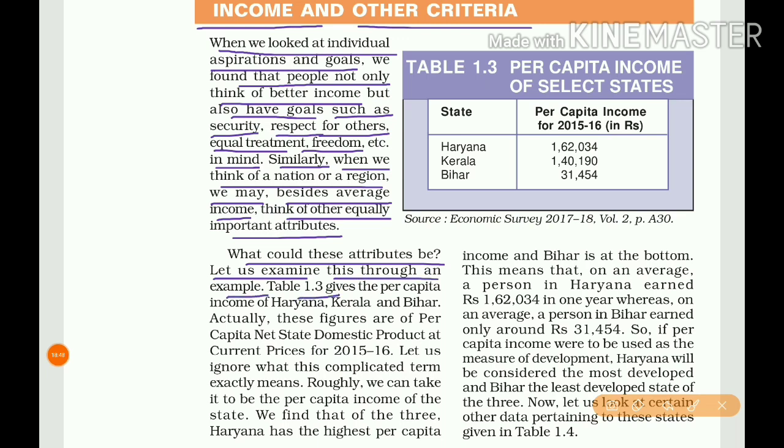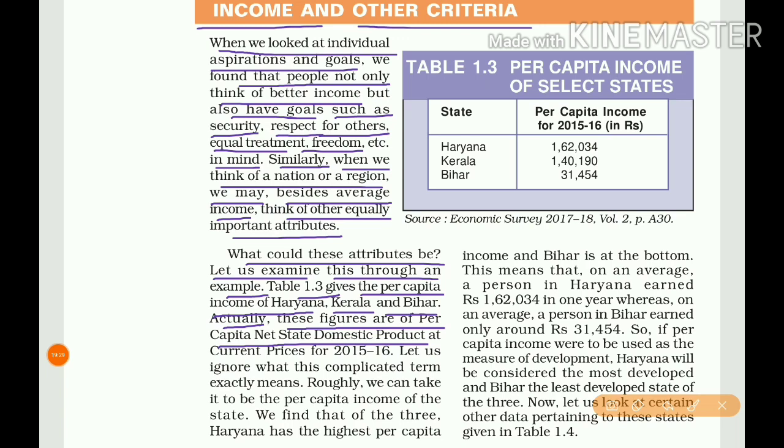Table 1.3 gives the per capita income of Haryana, Kerala and Bihar. Here in the table are the states Haryana, Kerala and Bihar, and the per capita income of each state for 2015-16 in rupees. Haryana has 1,62,064 rupees, Kerala 1,40,190 rupees and Bihar 31,454 rupees. Actually, these figures are of per capita net state domestic product.